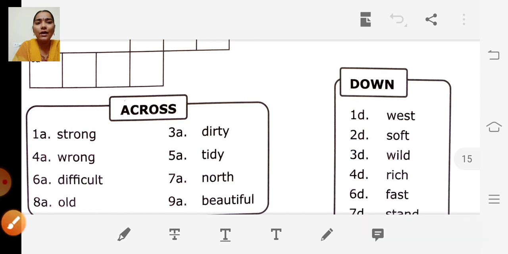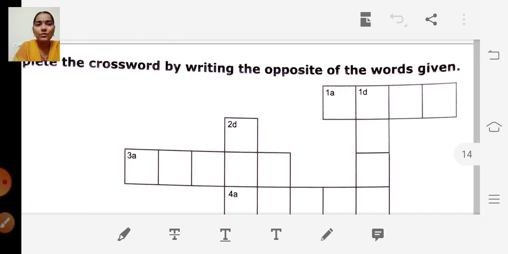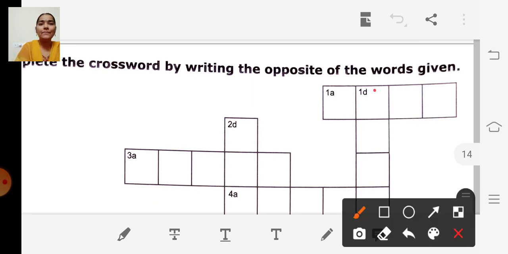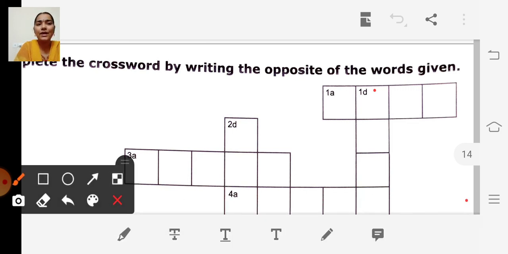So where is 1D? Let's find out. So here is 1D. We have to write from up to down, starting from 1D. So E, A, S, T. Opposite of west is east.